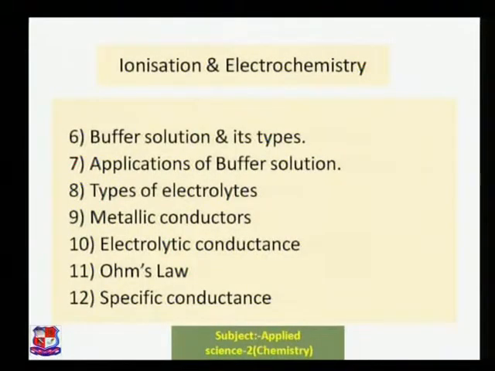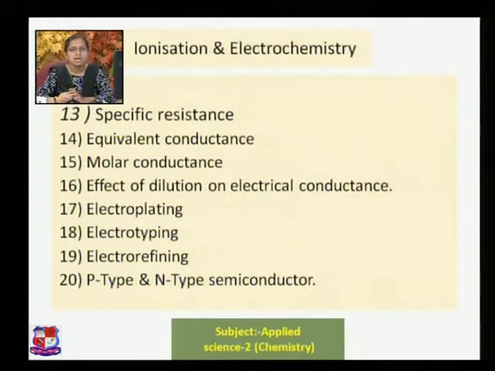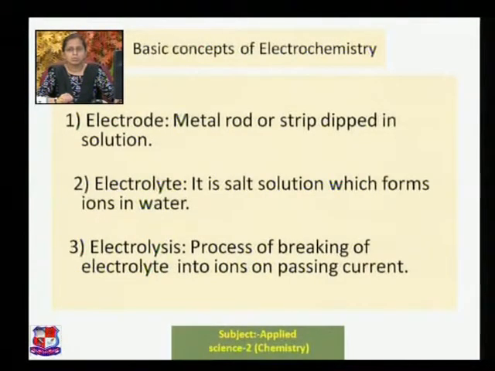Then we have seen the metallic conductors, electrolytic conductors, Ohm's law, specific conductance, then equivalent conductance, molar conductance, effect of dilution on electrical conductance, electroplating, electrotyping, electro-refining, p-type, n-type semiconductor, and also the basic fundamental that was discussed, the electrode.